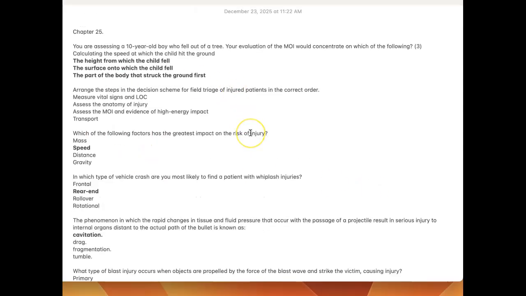Chapter 25. You're assessing a 10-year-old boy who fell out of a tree. Your evaluation of the MOI would concentrate on which of the following? Pick 3. The height from which the child fell, the surface onto which the child fell, the part of the body that struck the ground first.